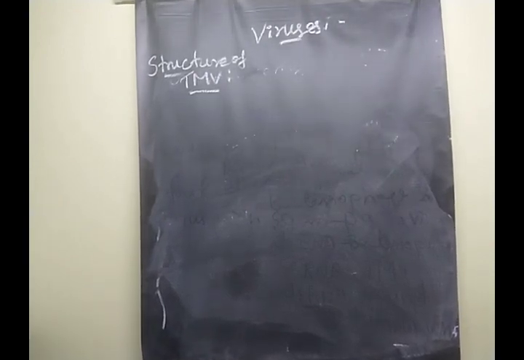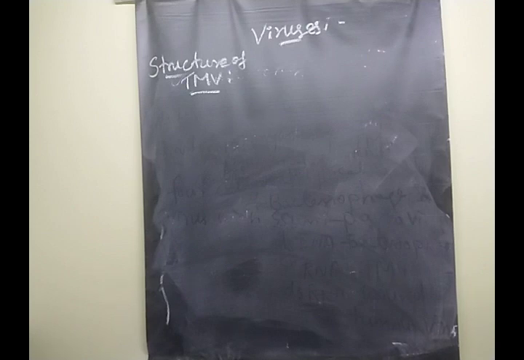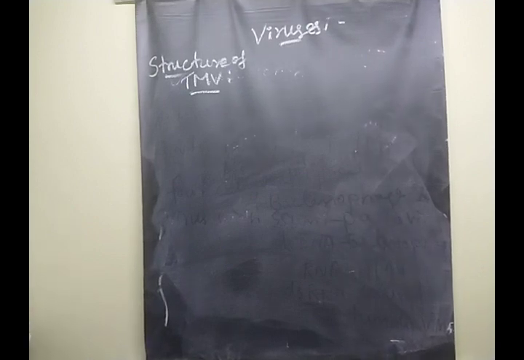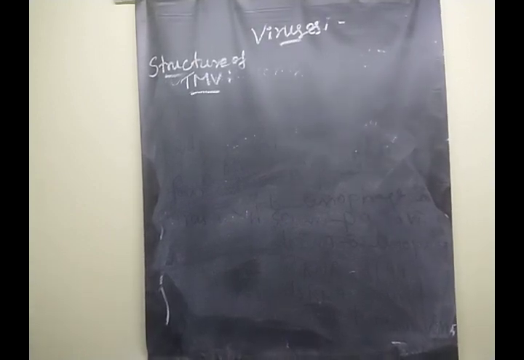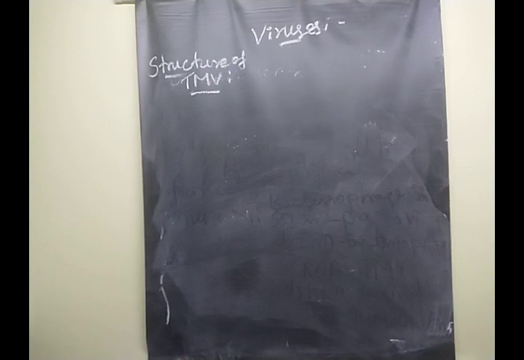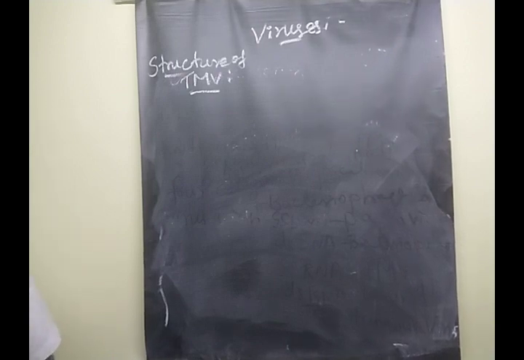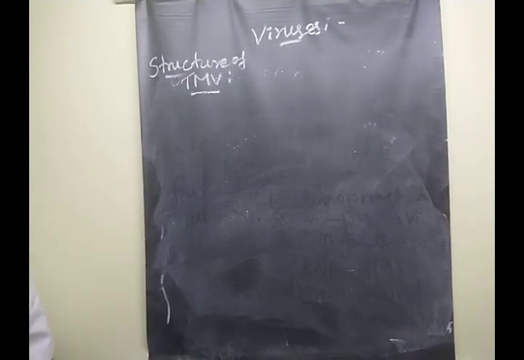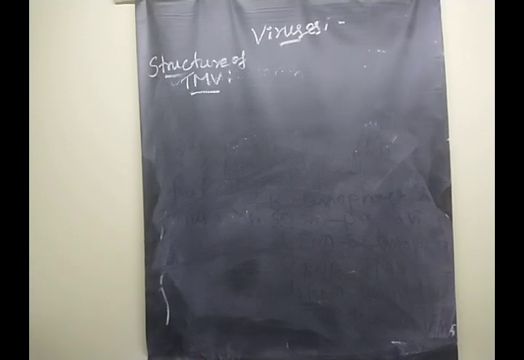The tobacco mosaic virus was discovered by Dmitry Ivanovsky, in a normal tobacco plant, in the year 1892.